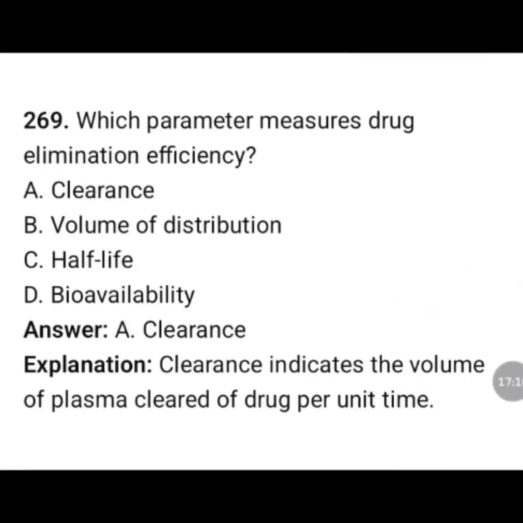Which parameter measures drug elimination efficiency? Clearance, volume of distribution, half-life, bioavailability. The correct answer is option A, clearance. Clearance indicates the volume of plasma cleared of drug per unit time.